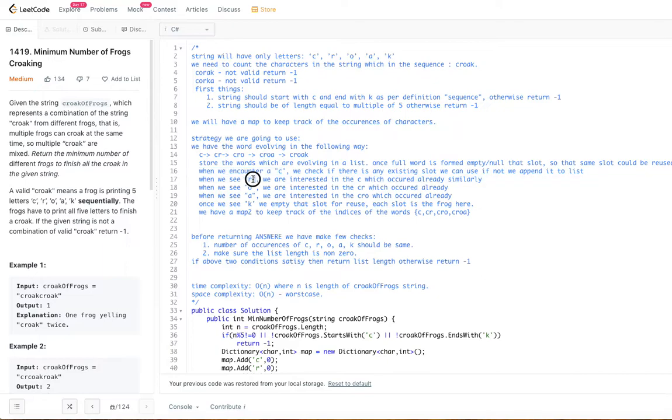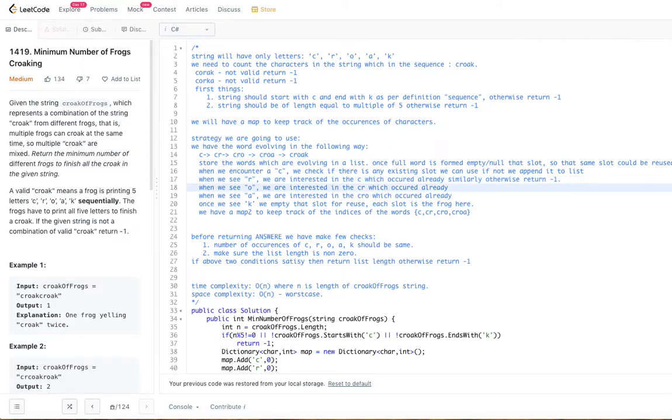Similarly, when you see an R, you have to check whether there is a C which is not yet joined with an R. If it is there, you just take that C and turn it into CR. If it is not there, that means you got a wrong string. That means that croak is not a good one. Otherwise, return -1. That's it.